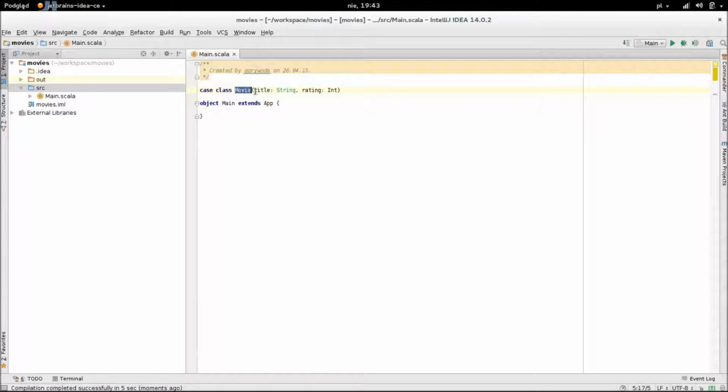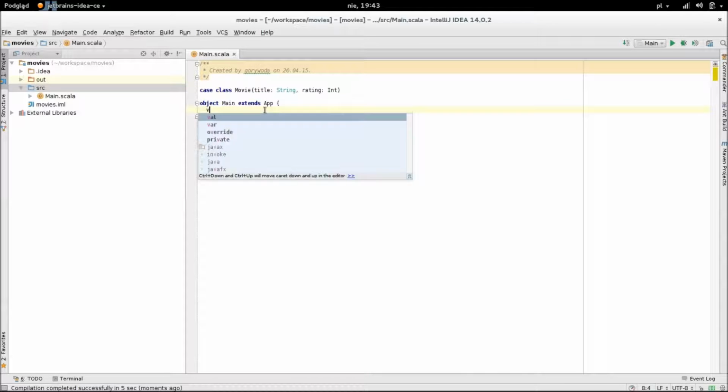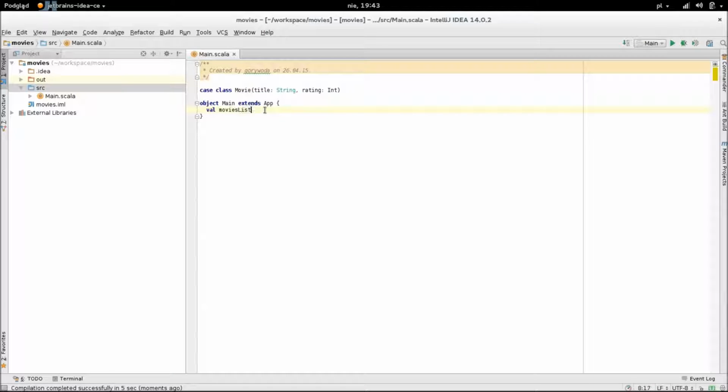Here is the name of the class. Here are the fields, which, put this way, at the same time serve as a constructor. Scala is a strongly typed language, which means that when we declare a constant or a variable, we have to state its type. But, as you will see in a moment, Scala is smart enough to infer these types for us most of the time, so we don't have to write them down.